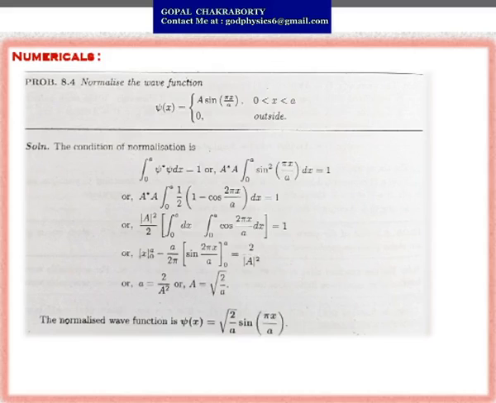If you complete the integration, you will find that A squared equals 2 by a, or capital A equals under root 2 by small a. So this is the normalization factor, capital A. If you now multiply that value with the given wave function, you make it normalized. So your normalized wave function will be psi equals under root 2 by a sin(πx/a).